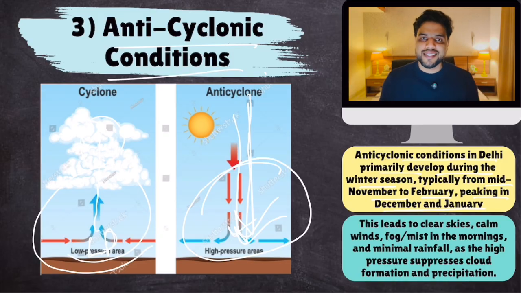Now, what happens during anticyclonic conditions? Well, this leads to clear skies and calm winds. Winds are not blowing that fast, so pollutants are not getting dispersed. Plus, there is fog.